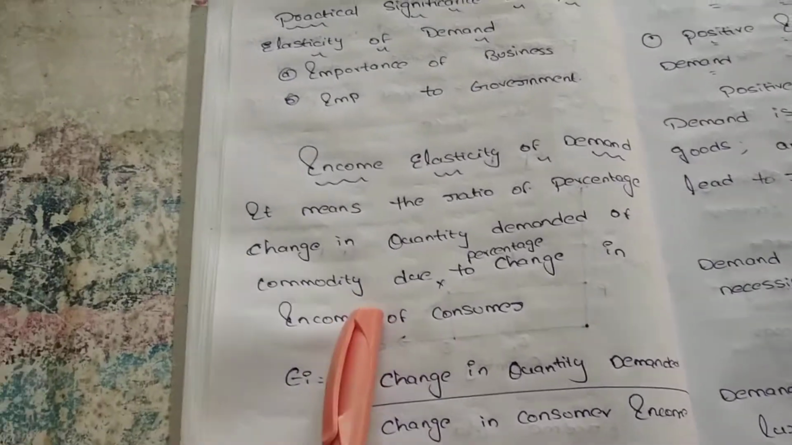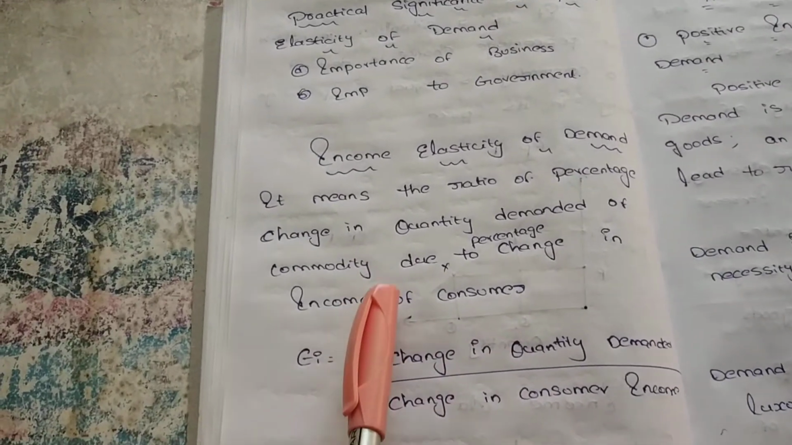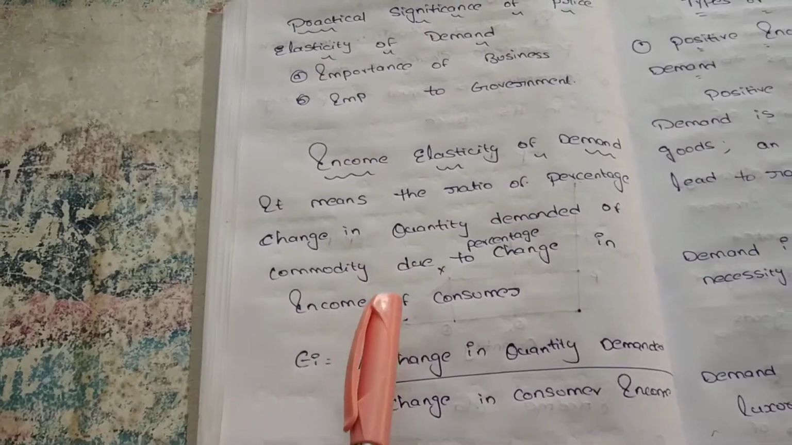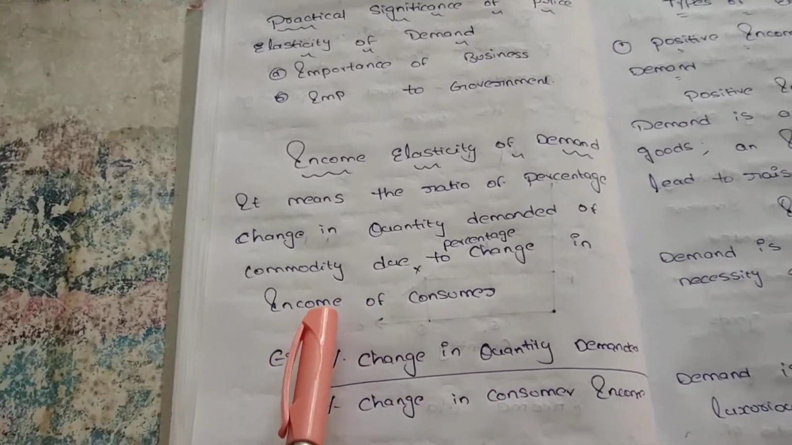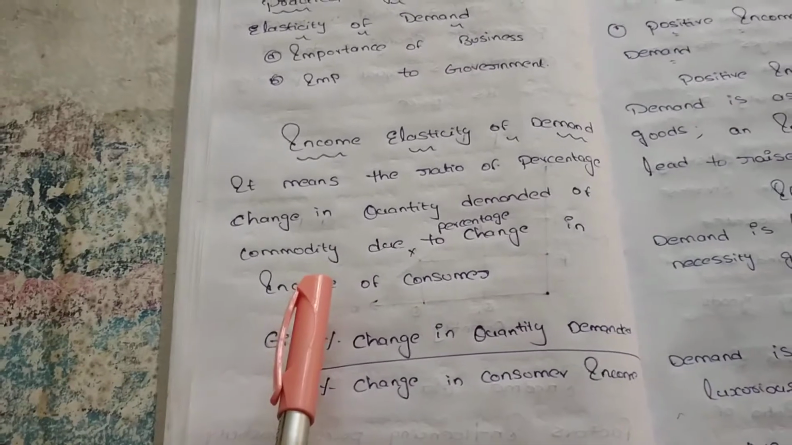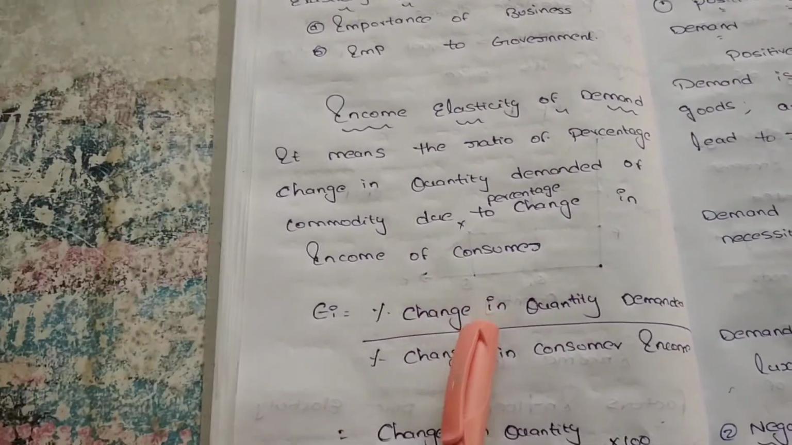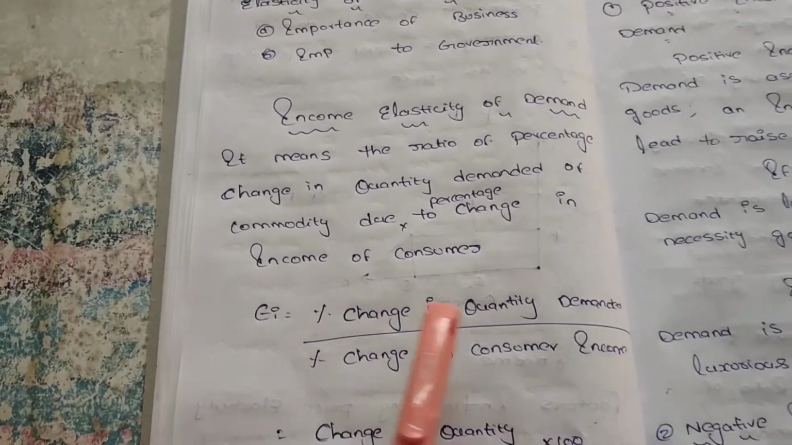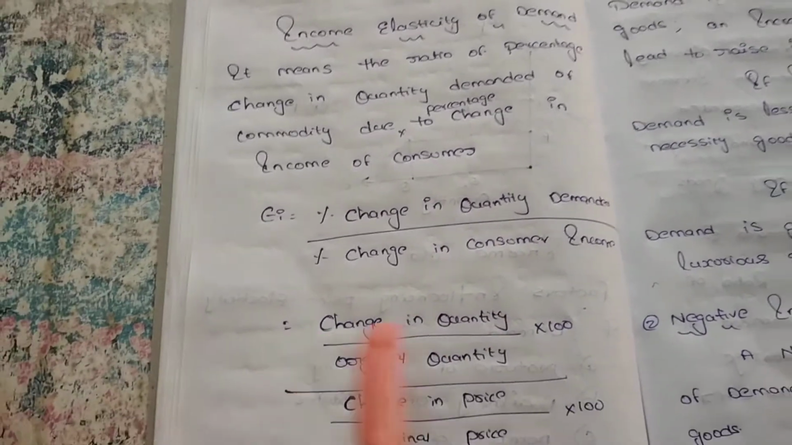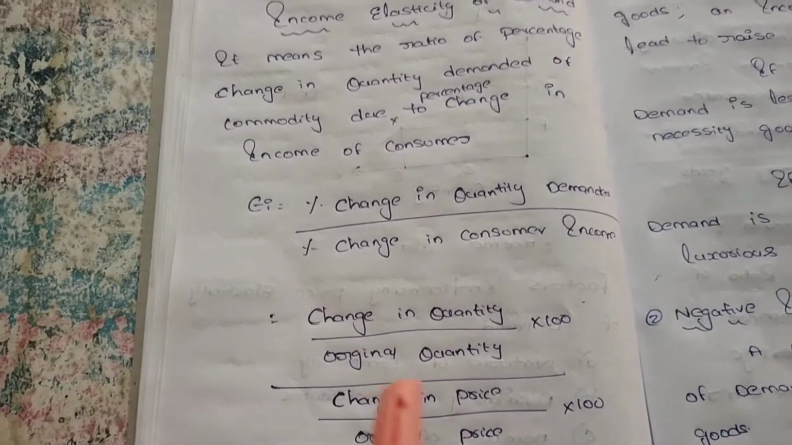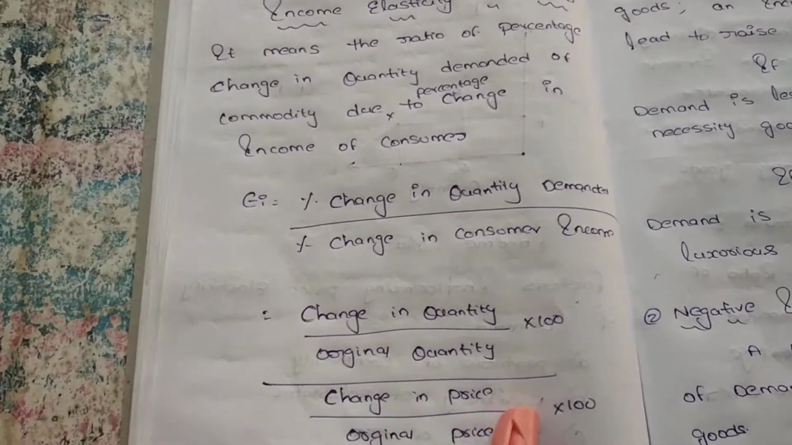Income elasticity occurs when there is any change in income of the consumer. For the change in income, there is a change in quantity demanded of a particular product, so we can say there is an income elasticity of demand. We calculate it as the percentage change in quantity demanded divided by the percentage change in consumer income: change in quantity divided by original quantity, over change in income divided by original income.